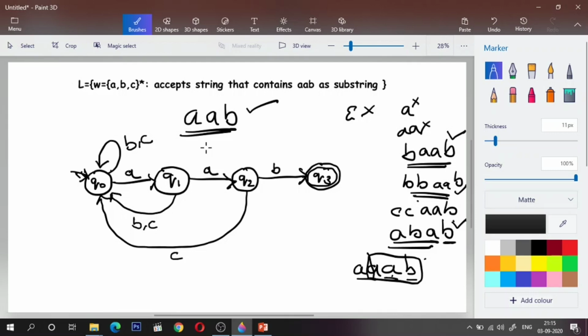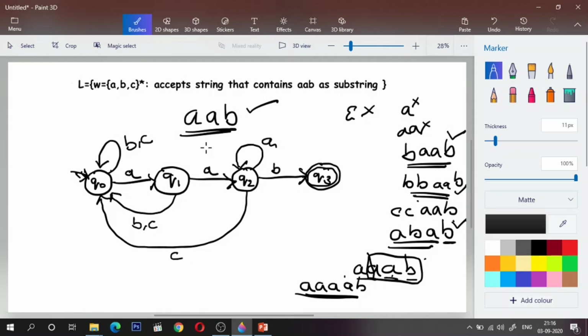So where should I go? I should remain in Q2. So what will this do? See, we have already encountered the two A's, right? And if I get one more A, so I'll get three A's, or if I get more number of A also, there is a possibility that if I get B after that, then I should go to accepting state, right? So I should end up in Q3. So in this case I should remain in Q2. So Q2 upon B we have a transition, Q2 upon A we have a self loop, and Q2 upon C will go back to Q0 state.